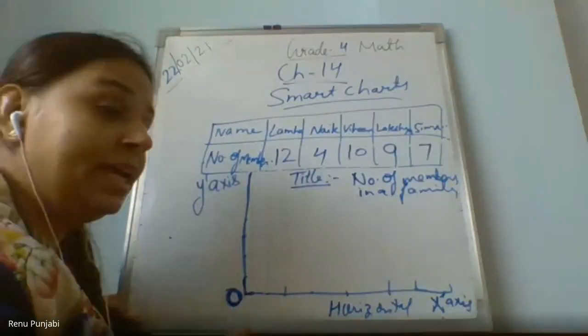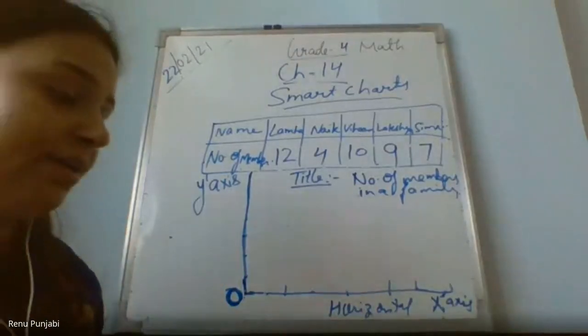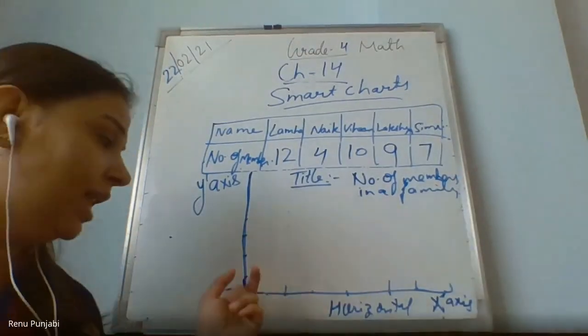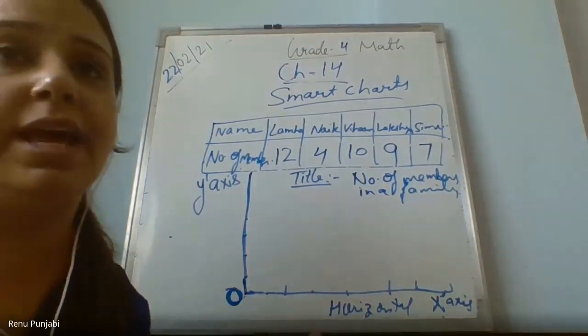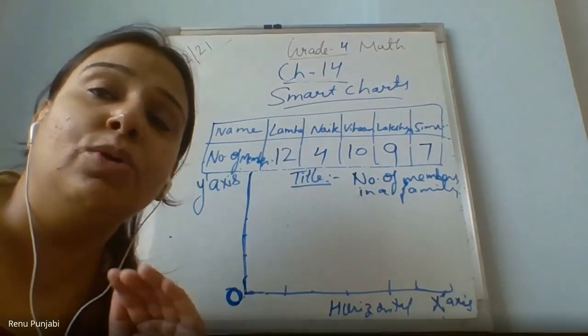So, how to take the scaling? See, here in the bar graph, there should be equal, uniform gaps. Uniform means same, equal gaps.